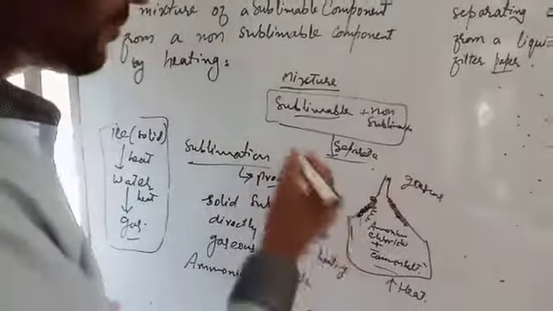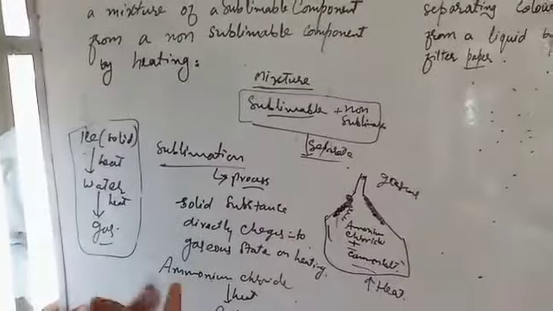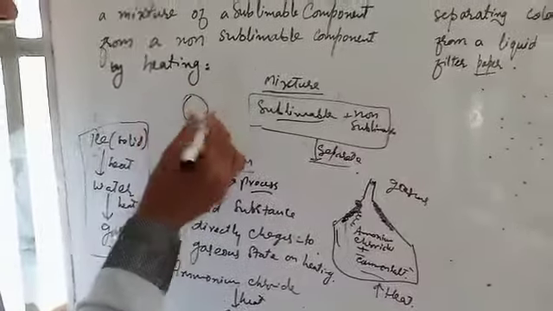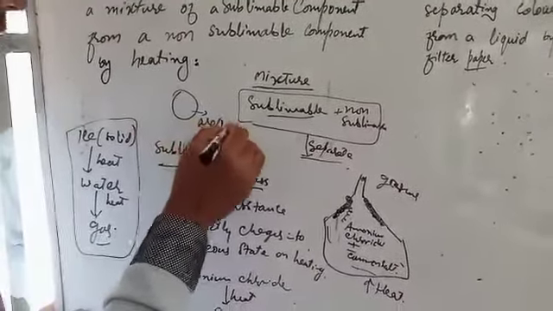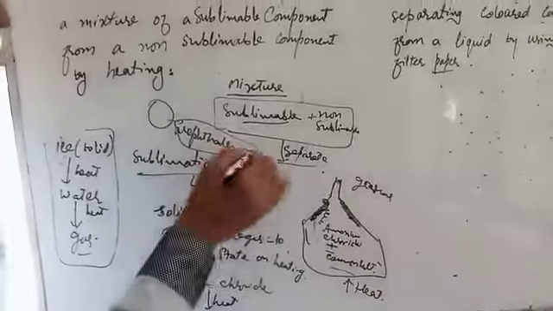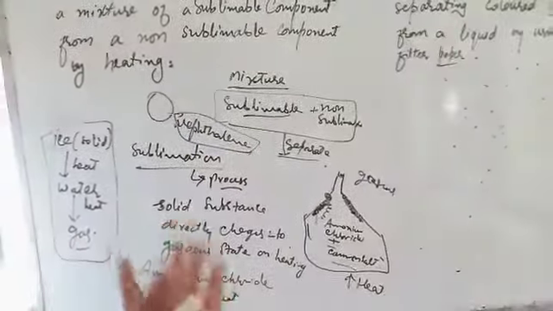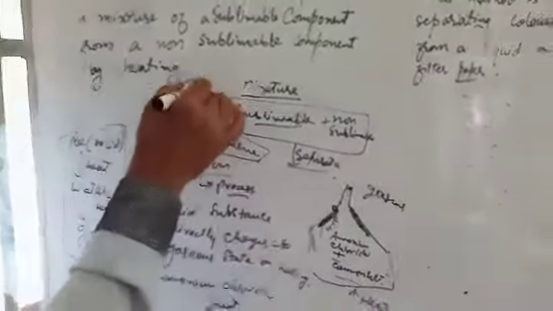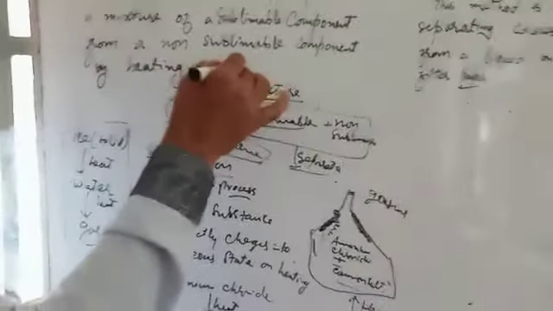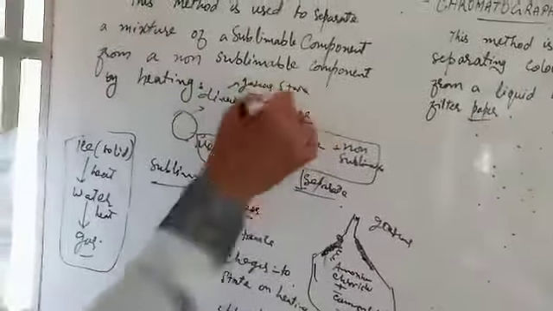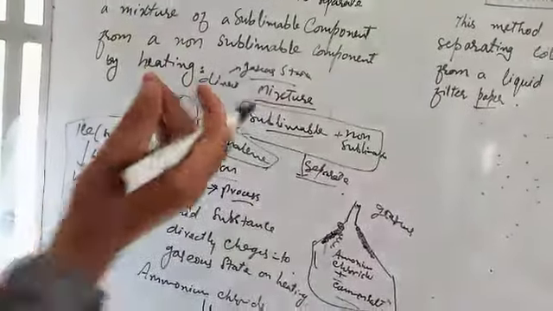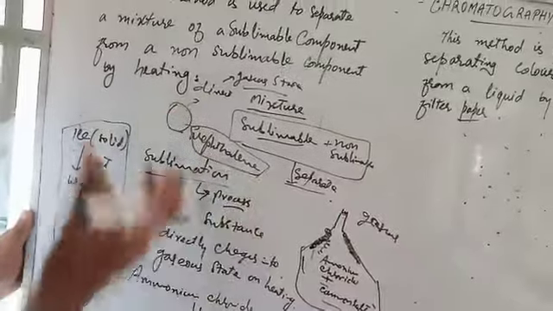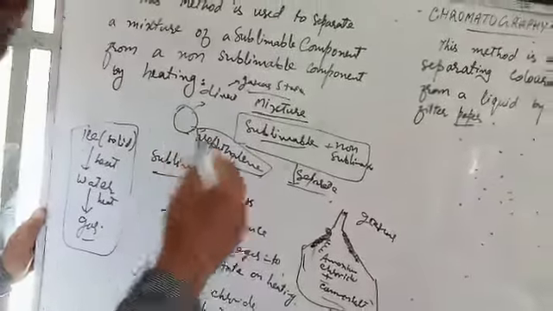You might have seen naphthalene balls in the bathrooms, and these naphthalene balls also disappear with time. Where do they go? These naphthalene balls directly change into the gaseous state, and they vanish from the site where they are present. This method by which we can separate the sublimable component is known as sublimation.